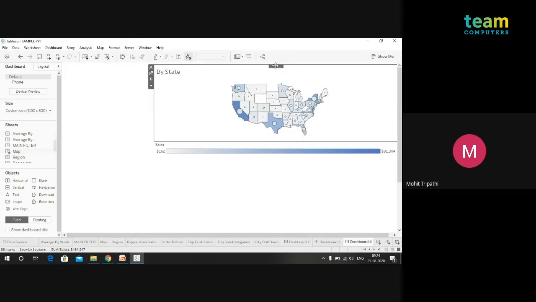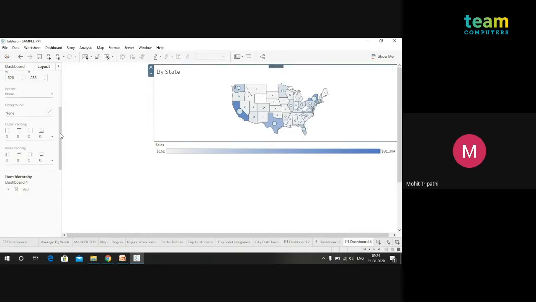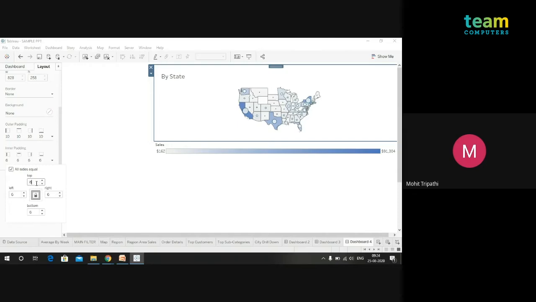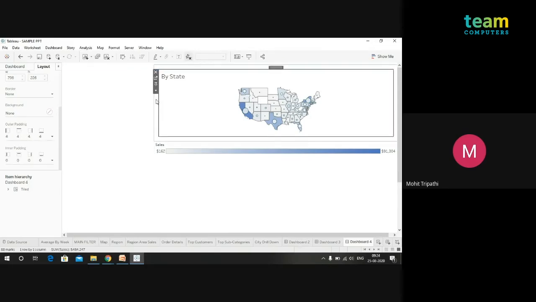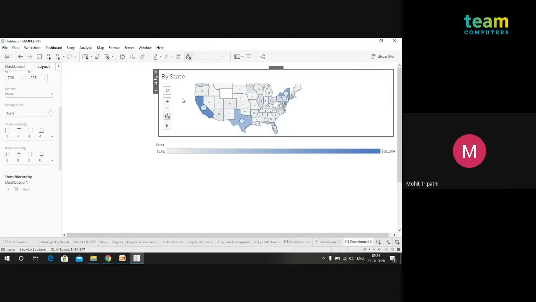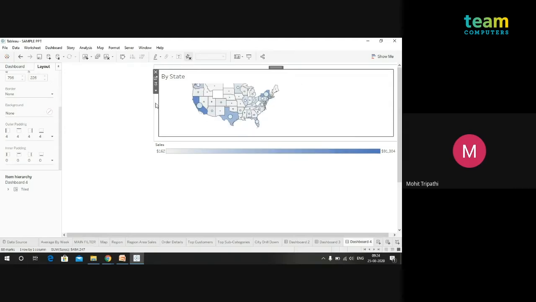Now the approach I'm using here is the outer padding and inner padding option. The outer padding on the whole dashboard would be 10 and the inner padding would be 6. Outer padding is the distance between the dashboard and the border, and the inner padding is the distance between the content and the border. As you can see, the sheet and the border have a distance of 6 here, which I have used. Again this is one here, and we will make the background white.